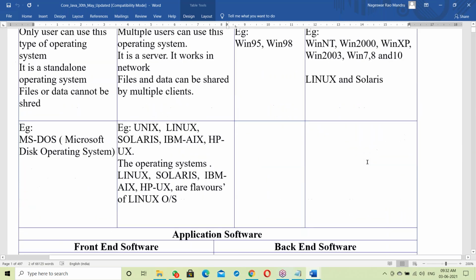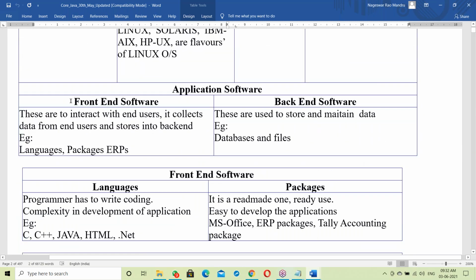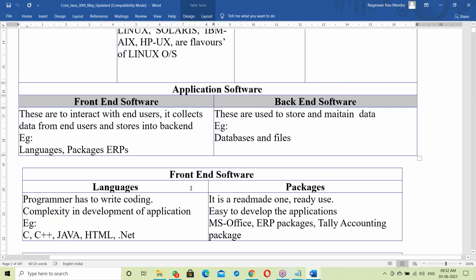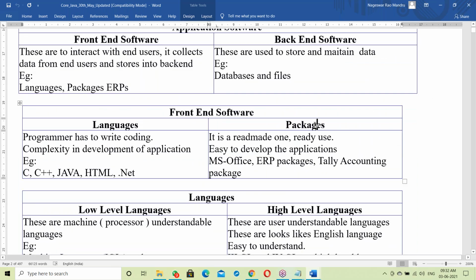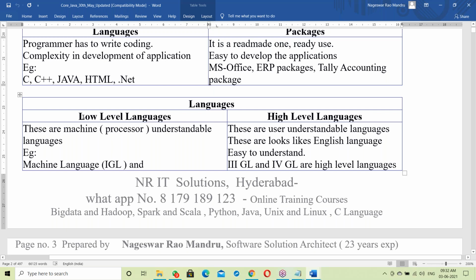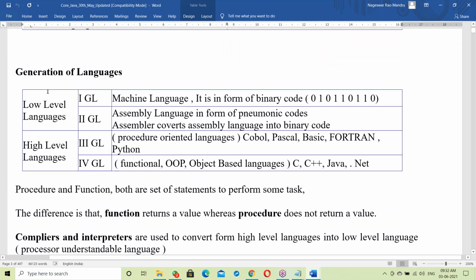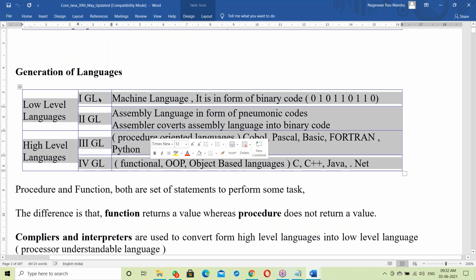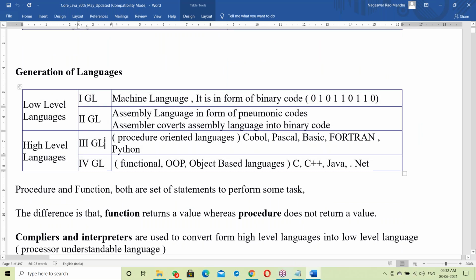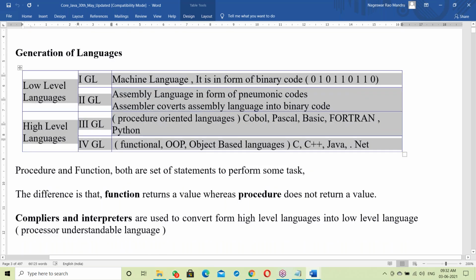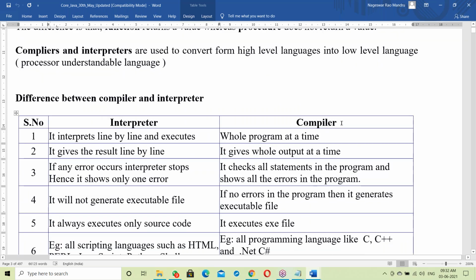In application software, there is front end and back end. In front end, there are languages and packages. In languages, there are low level and high level languages, and some generations of languages: first, second, third and fourth generation.